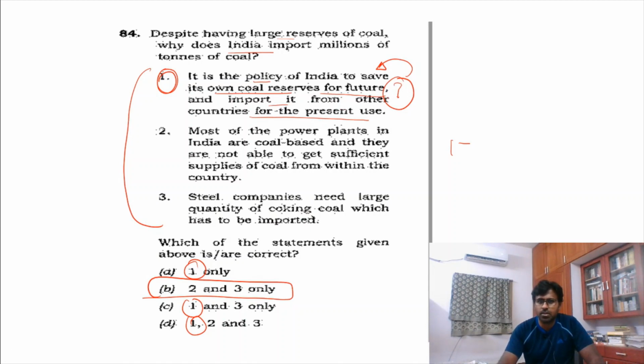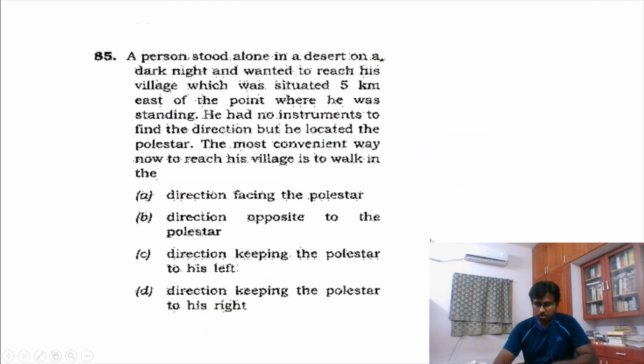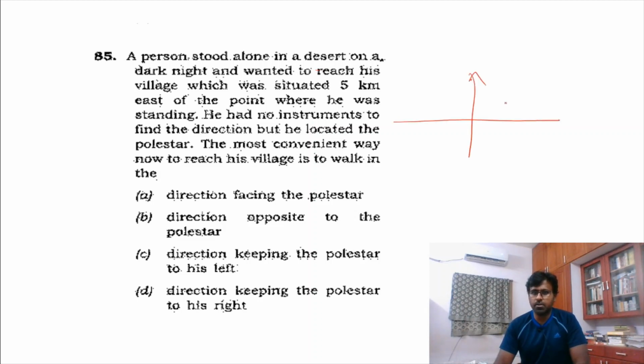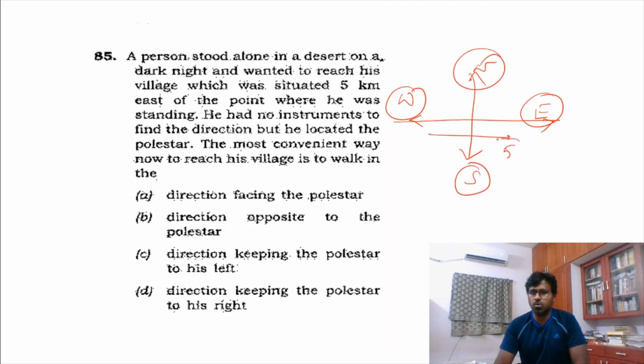So 18. See this, there are actually more questions. If we go and see, there are many questions. This is kind of a logical reasoning question. See, a person is standing somewhere around the desert. This is east, west, north, south. So he has to go east, 5 kilometers he has to go east. So he is walking, or she is walking.